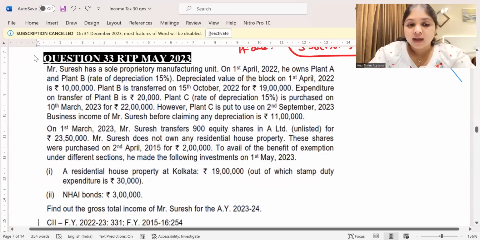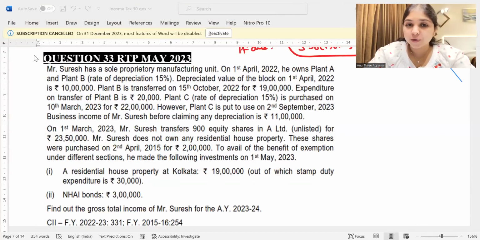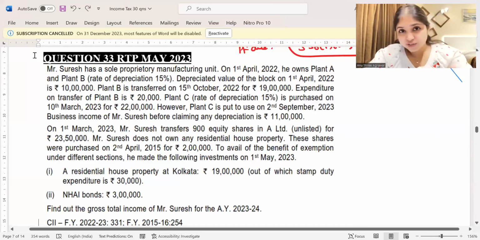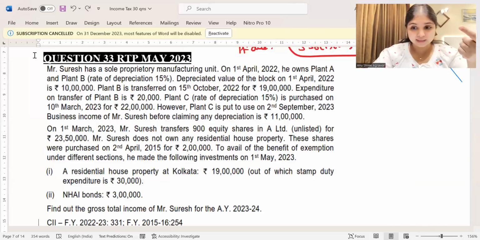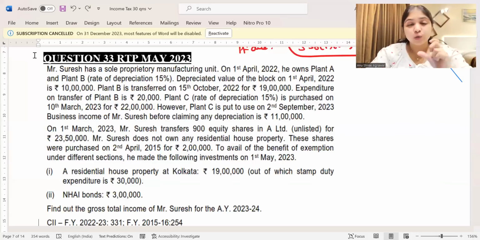Let us give it a reading. And do you remember what I had told you in the last session? Whenever it comes to capital gains, how do you do the question? I had given you a sort of a technique, a sequence. You are first supposed to read the question, and then you start solving. What is the first step with which you will start? You will start with capital asset, then period of holding, and then you will do the computation, and then you will write which year it's going to be taxed in, right? So that same method we're going to follow even over here.